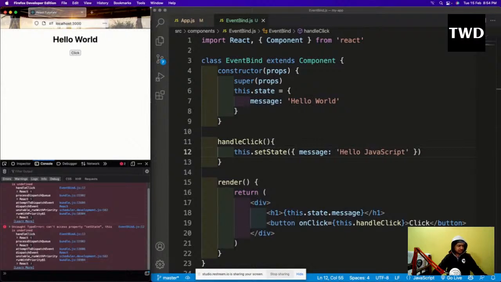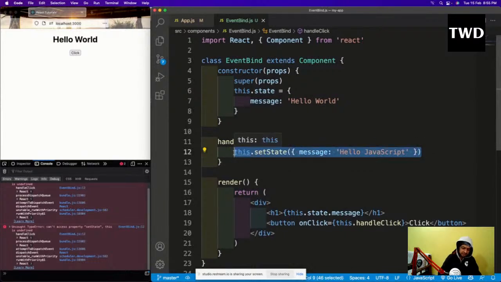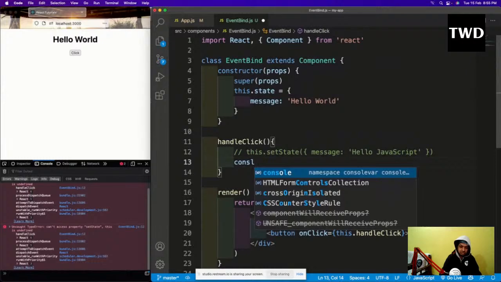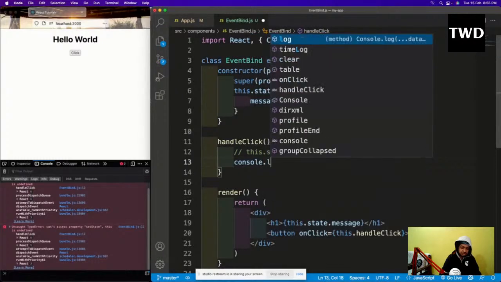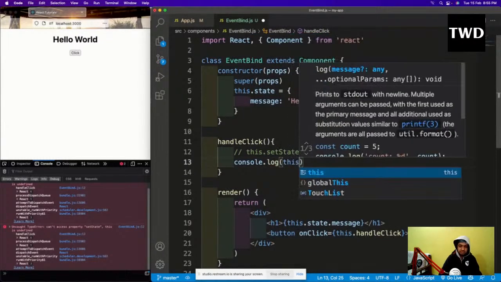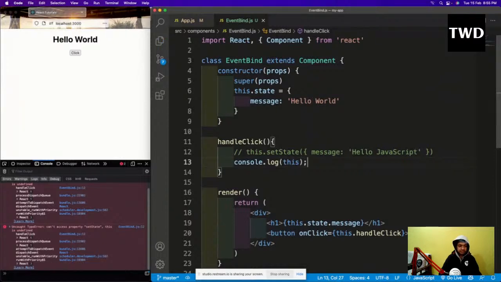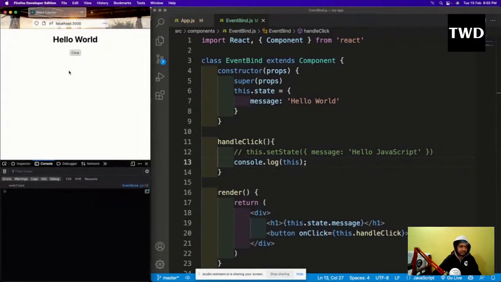The famous error which you have got earlier also. So let us see why this is undefined. Let me comment this out and let me see console.log of this. Save it, click it, and this is actually undefined. We have an issue and we know why this issue came, because this is actually not defined here, and there are some ways to fix it.